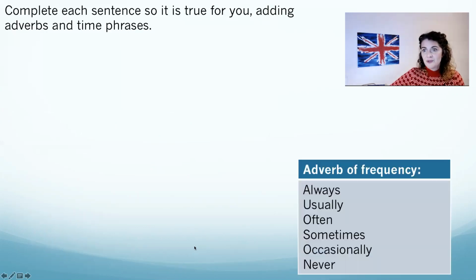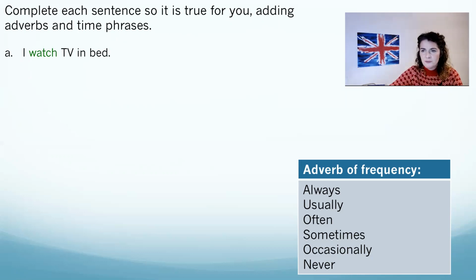Okay, so your turn. Can you complete each sentence so it is true for you? Adding adverbs and time phrases. I watch TV in bed. Can you make that true for you?